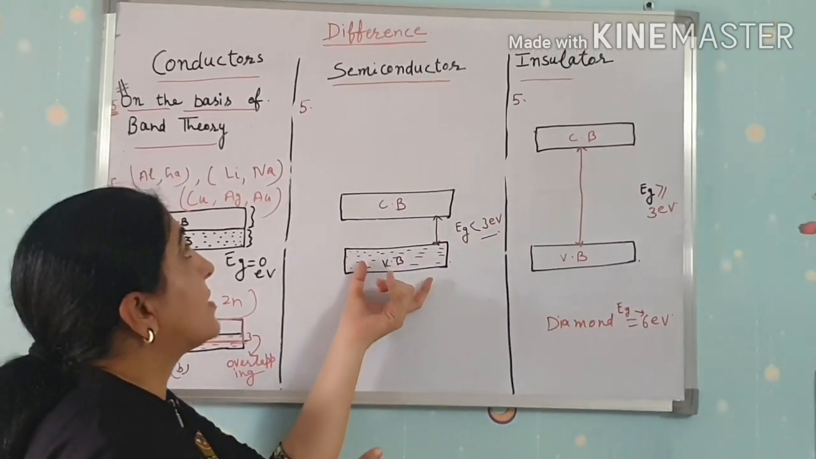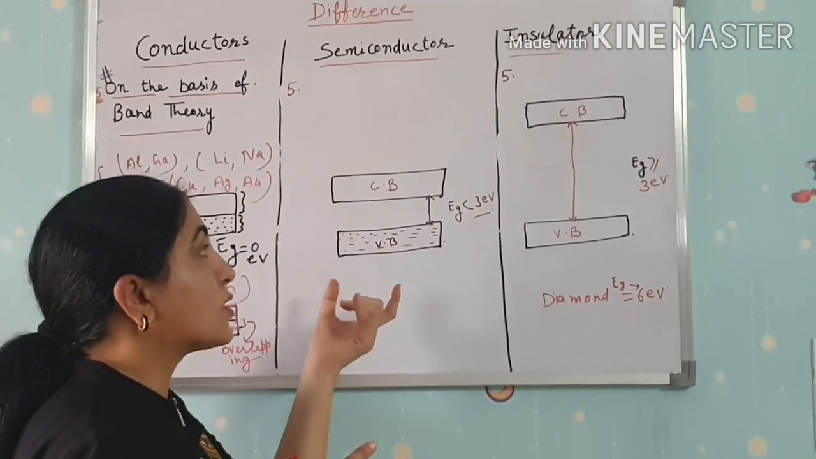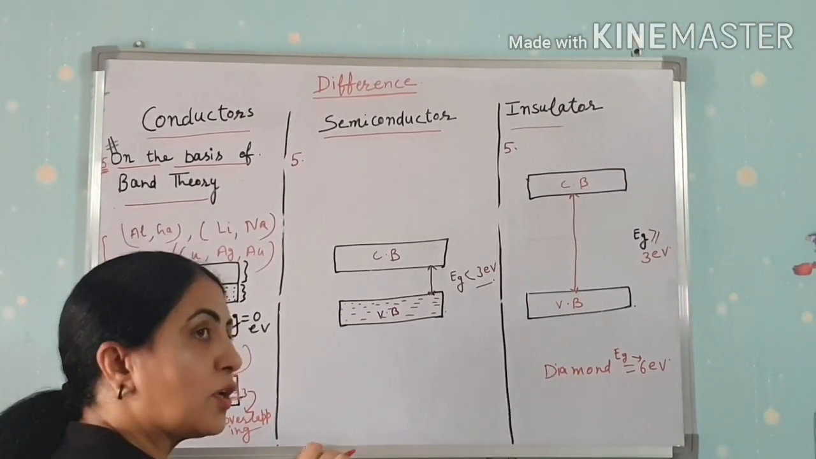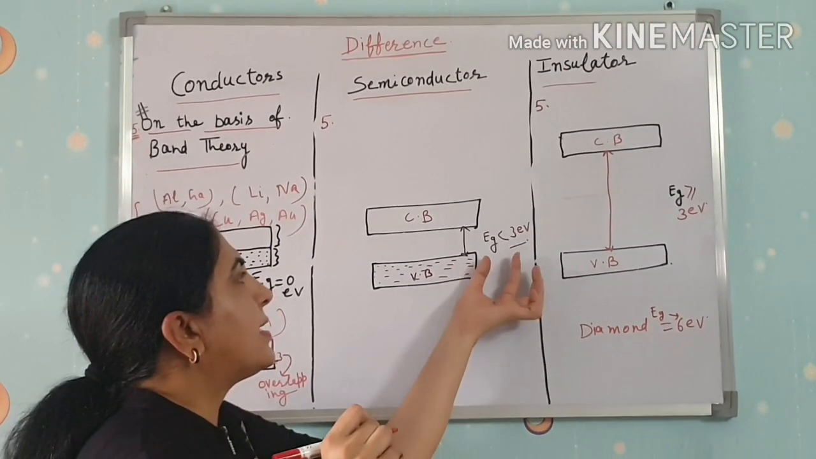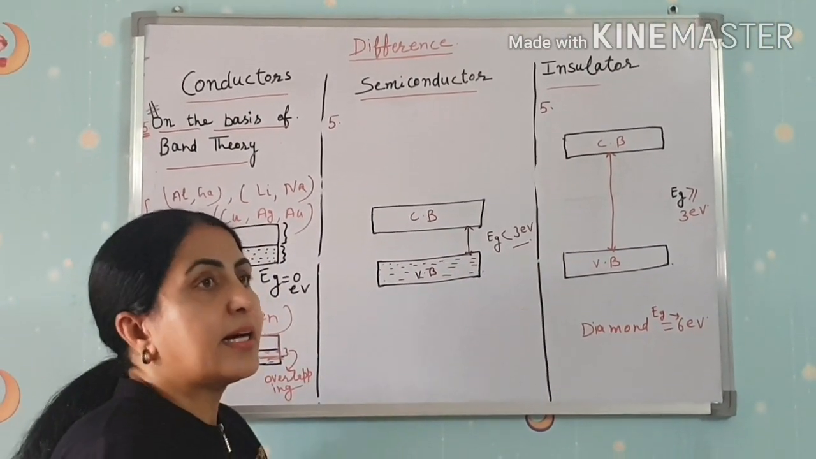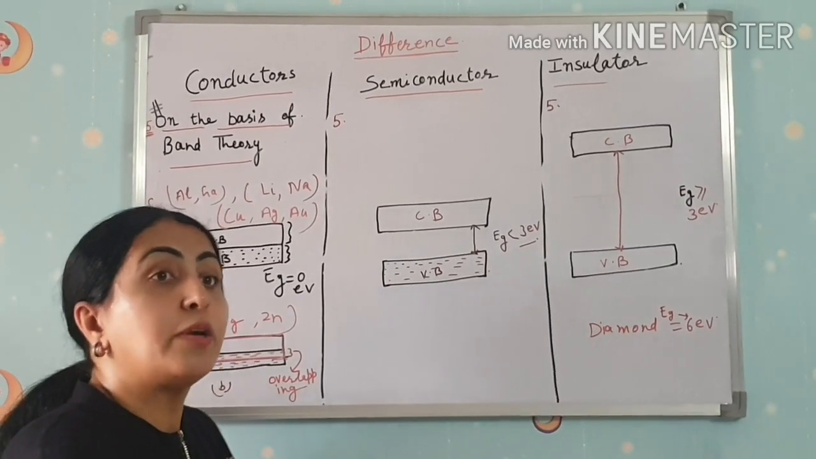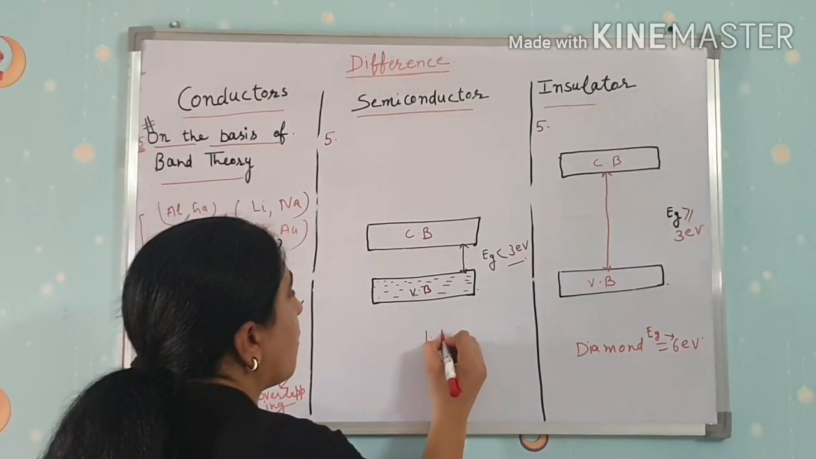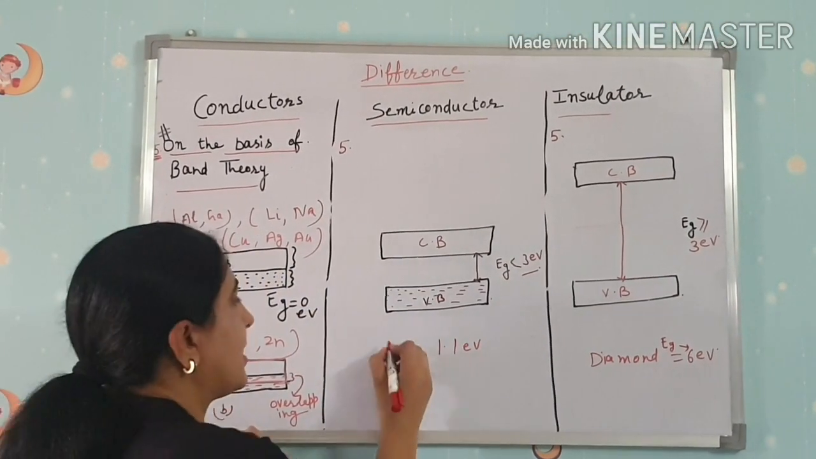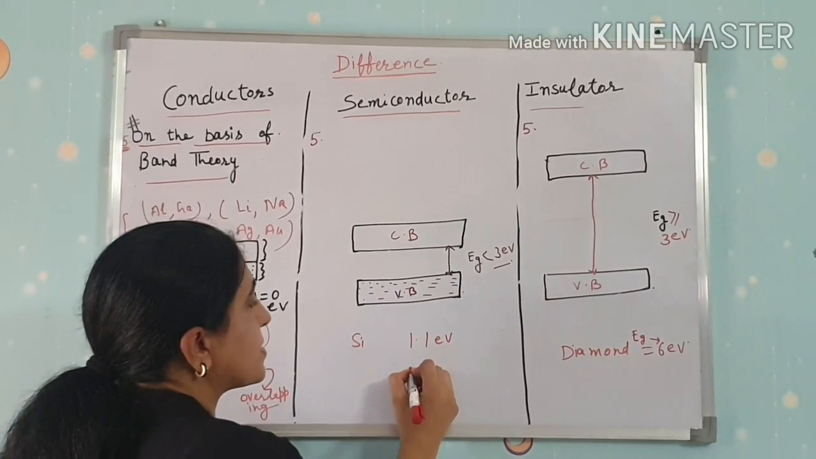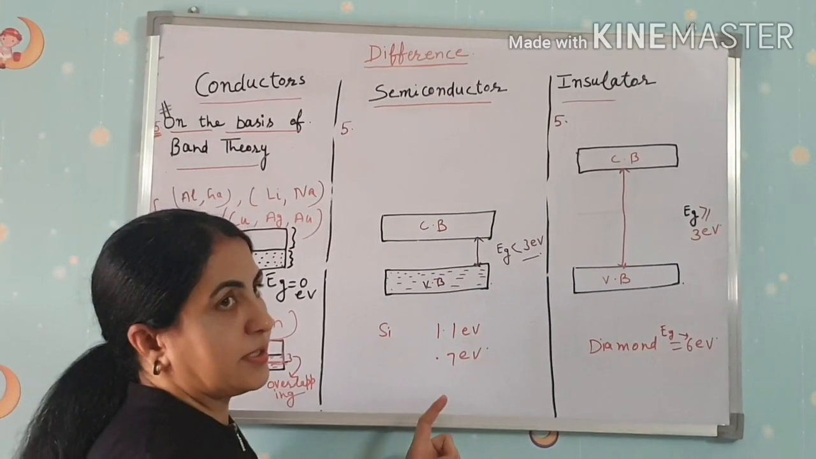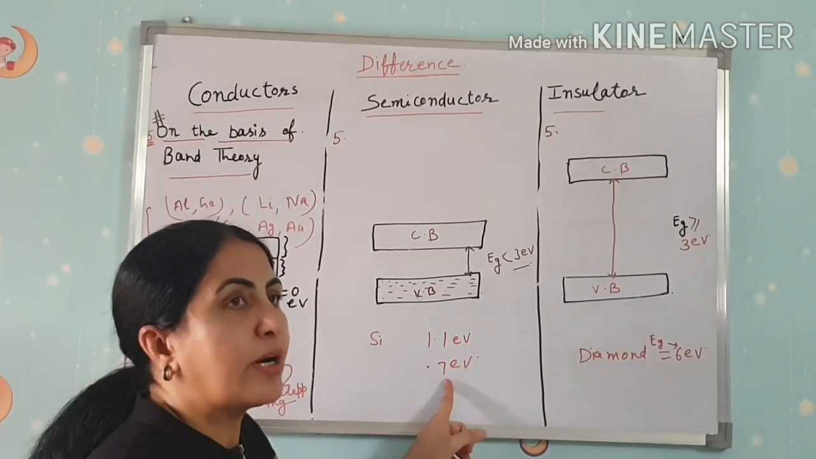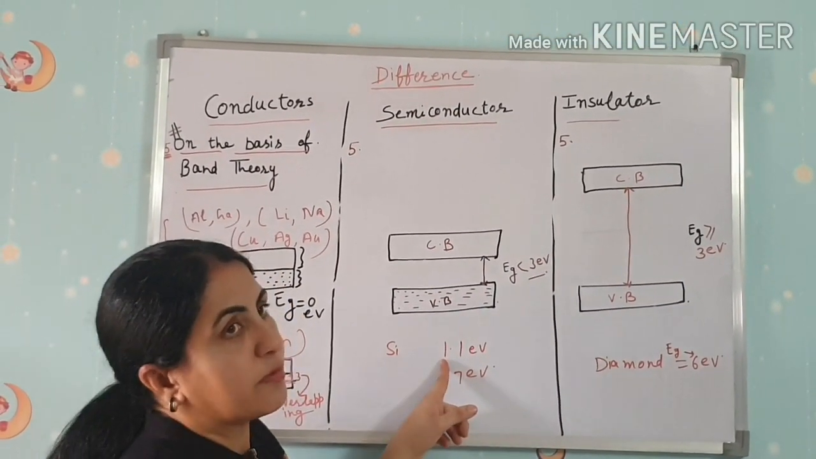Okay? And semiconductors, in the case of silicon, there are two pure semiconductors, that is silicon and germanium, also carbon. In silicon the forbidden energy gap is 1.1 electron volt, and in the case of germanium, that is 0.7 electron volt. Clear? For germanium 0.7 and for silicon 1.1.